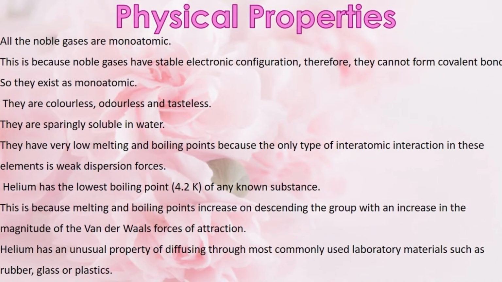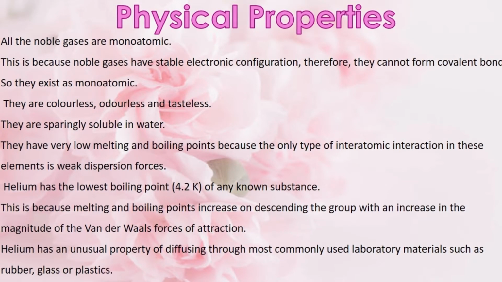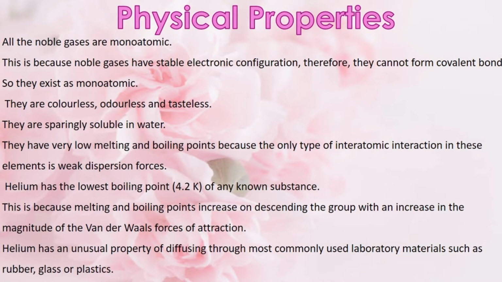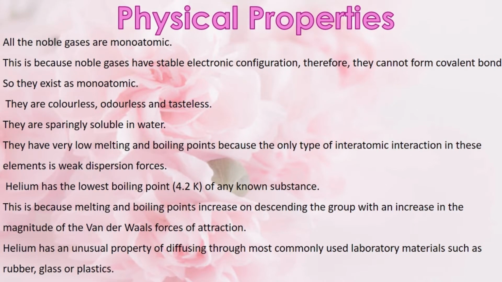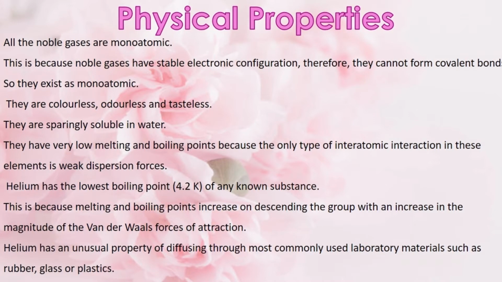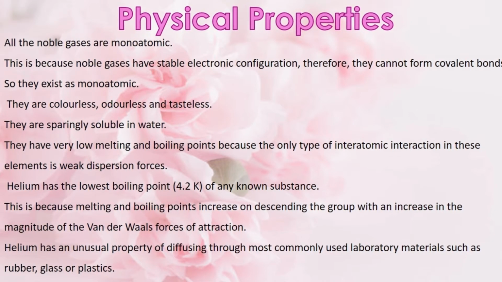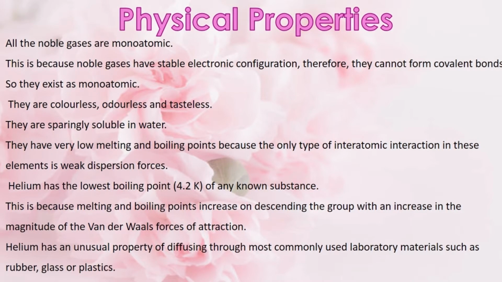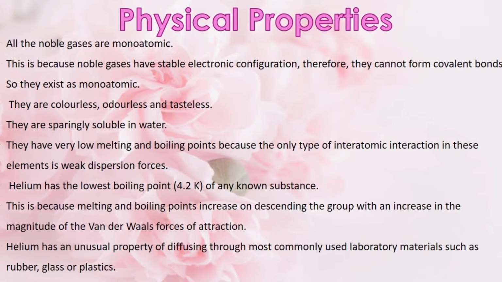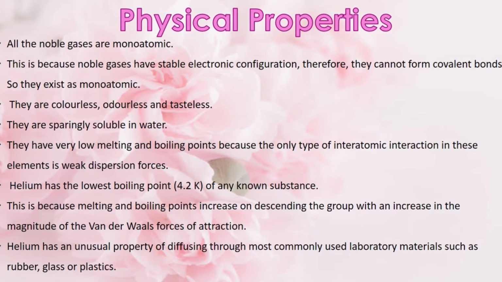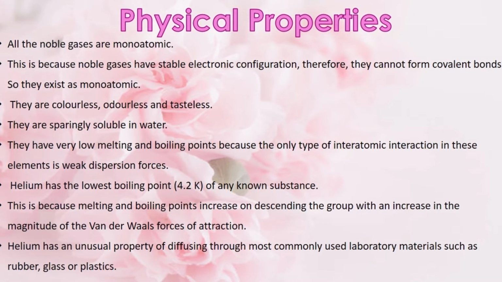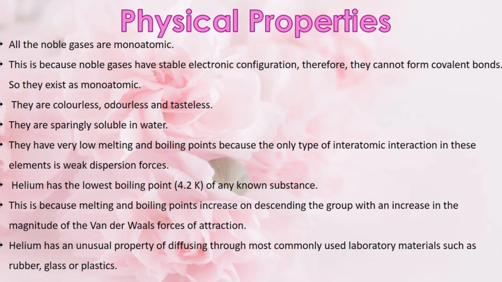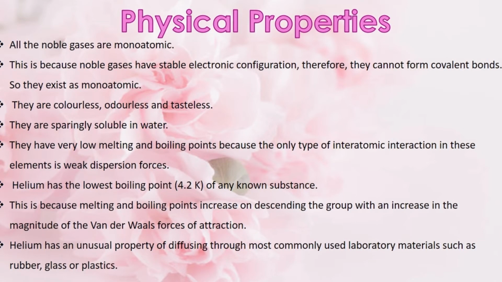Now, we will learn about physical properties of group 18 elements. Group 18 elements are monoatomic gases. This is because they have the completely filled electronic configuration. So, they do not have the tendency to lose, gain or share electrons with atoms of other elements. So, they will not form a covalent or ionic bond with other atoms. Hence, they occur as monoatomic gases.